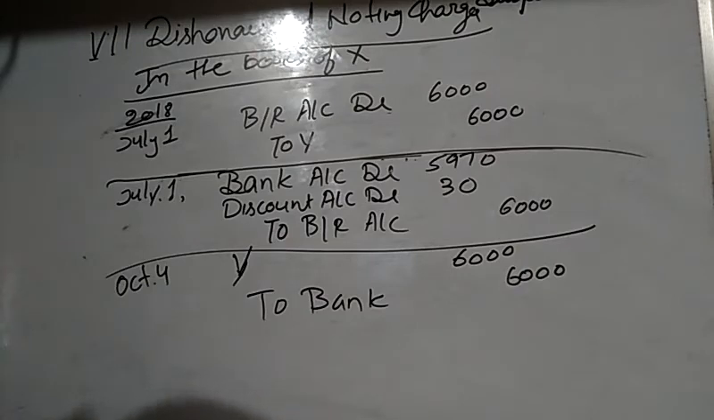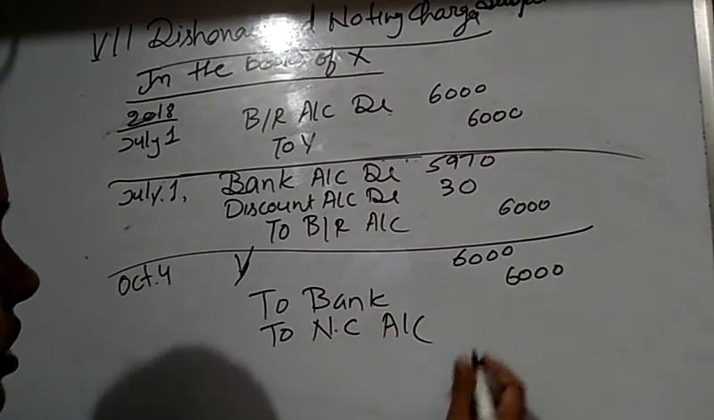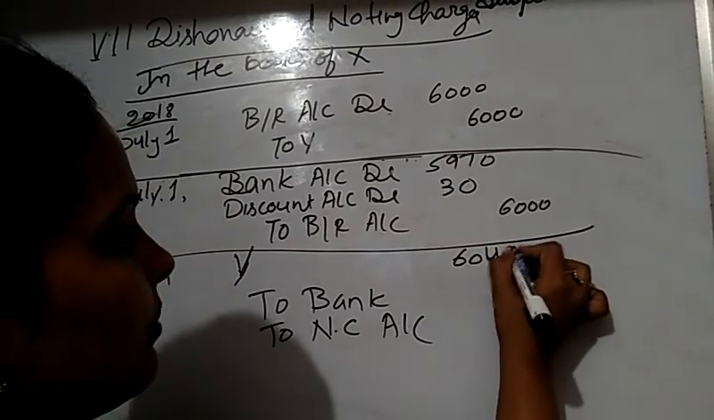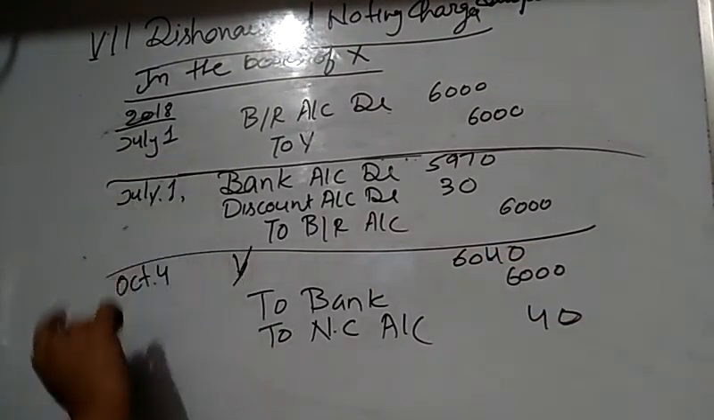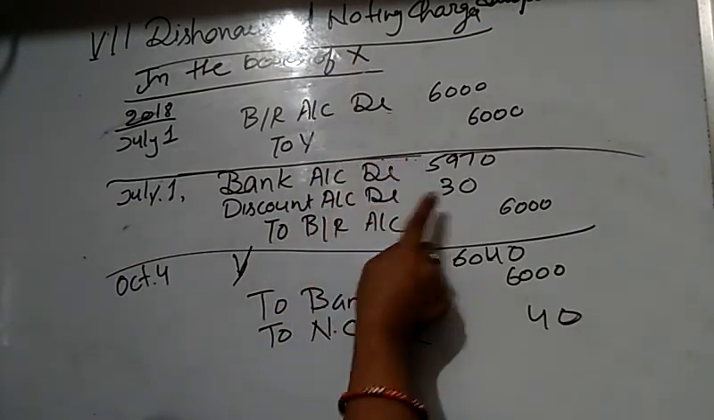When the bank returned it, noting charges are also paid. So we also write here the noting charges account. The noting charges are rupees 40, so we debit Y with rupees 40. Okay, students, this is the second case, when the drawer, meaning X, discounts his bill from the bank.